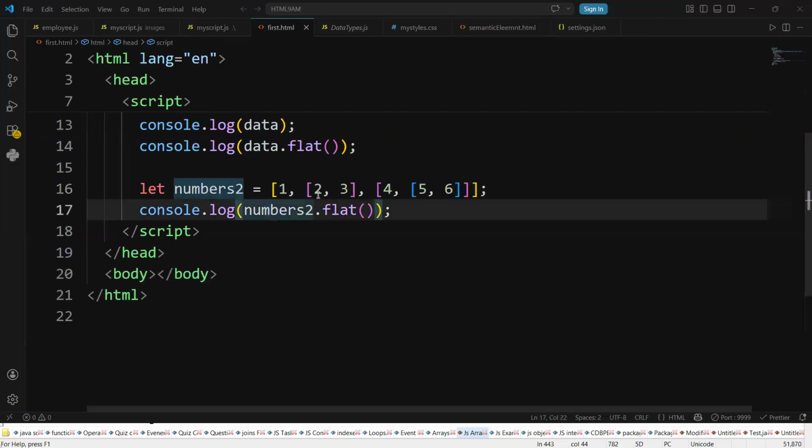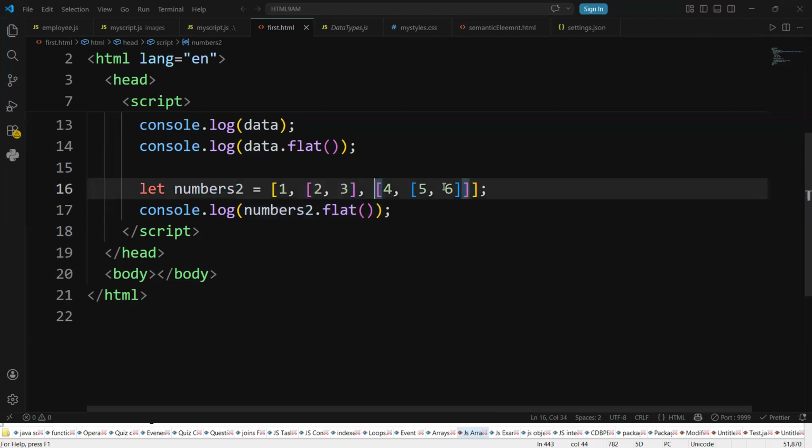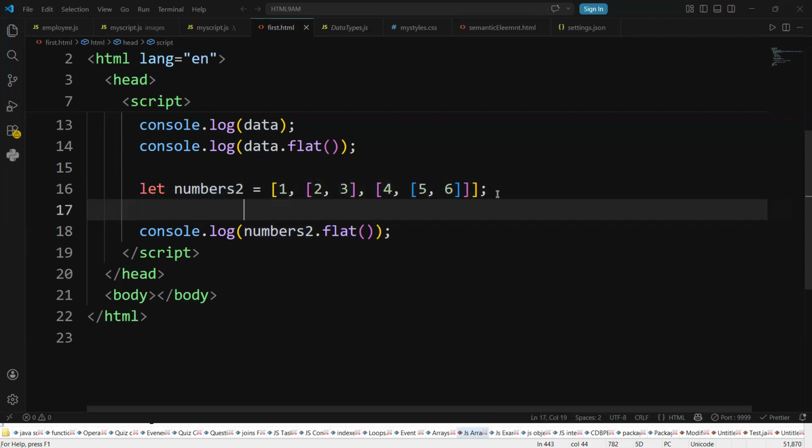It means what we observe here: the flattening is done at one level. One level means one subarray is flattened. This is the flattened data, and this is the main one. But what does the main one contain? Sub. What is sub here? 5, 6. Is that flattened or not flattened? Not flattened. By default, when you write flat, it flattens one level.